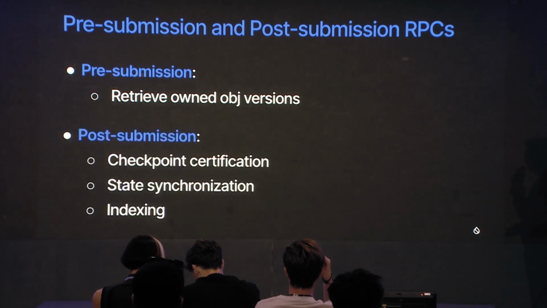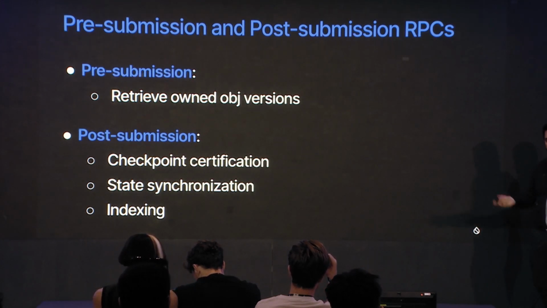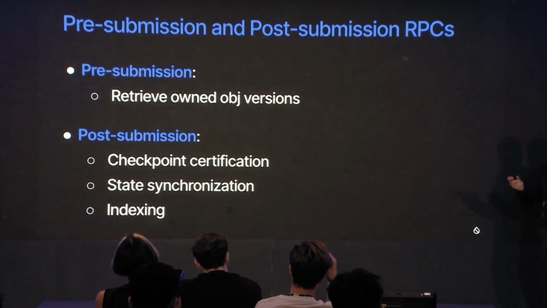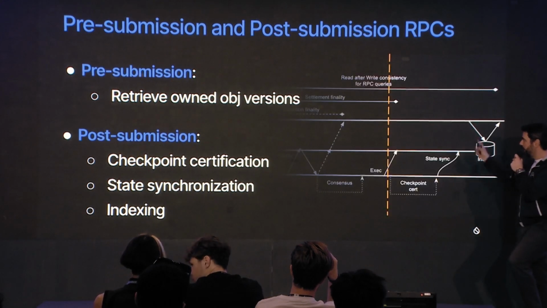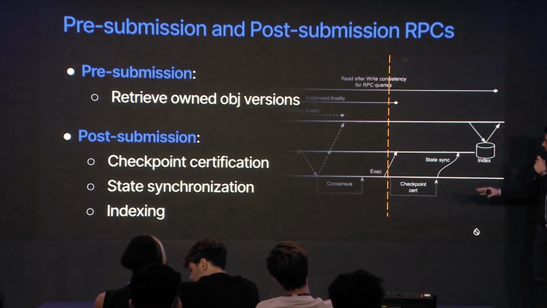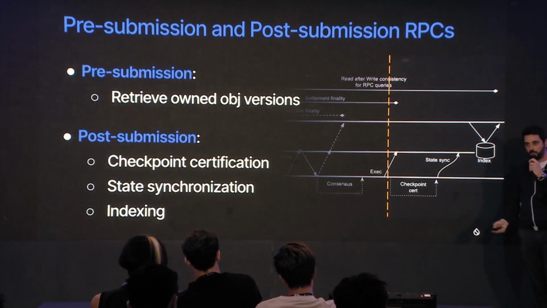There is also post-submission work happening after the transaction has been sequenced and executed, like checkpoint certification, state synchronization, and indexing. This happens after all the things that we have talked about so far, and also involves additional time, additional RTTs.